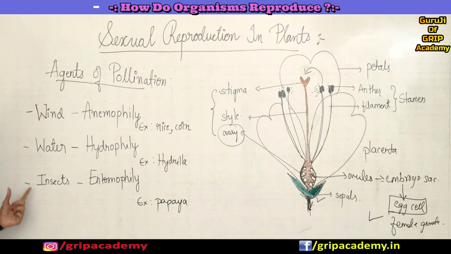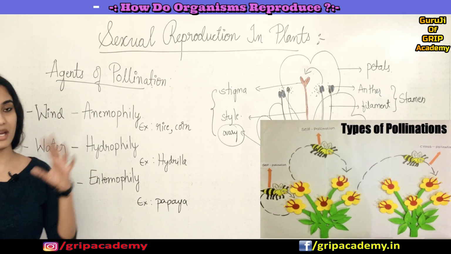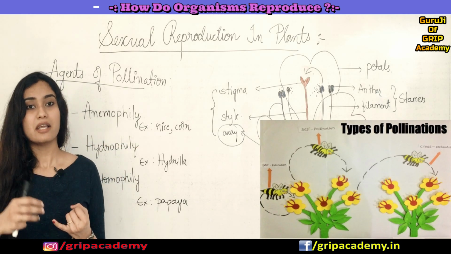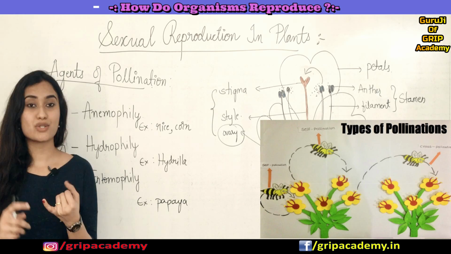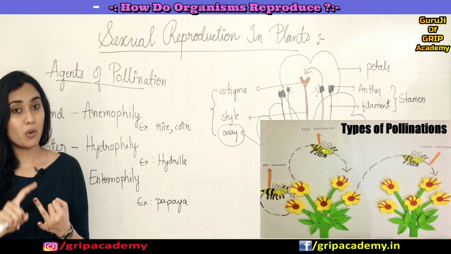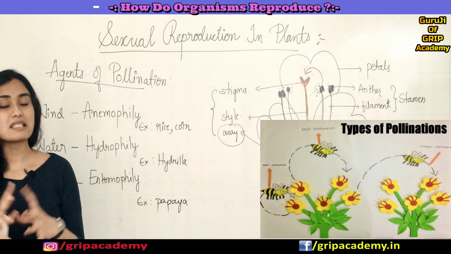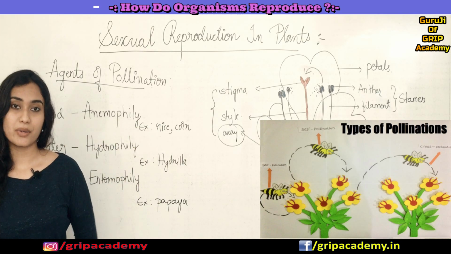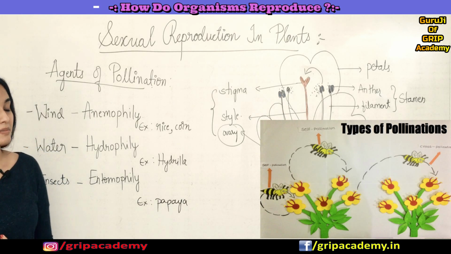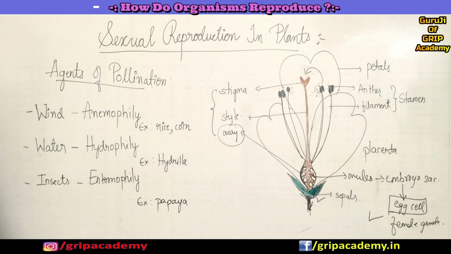And in the case of insect pollinating flowers, what happens? These flowers have to attract the insects. Usually they will bear nectar, and they will smell very nice, so they will produce nectar and odor. Also, the petals of insect pollinating flowers will usually be very bright, large, showy. So these are a few features of insect pollinating flowers. That's all about the agents of pollination.